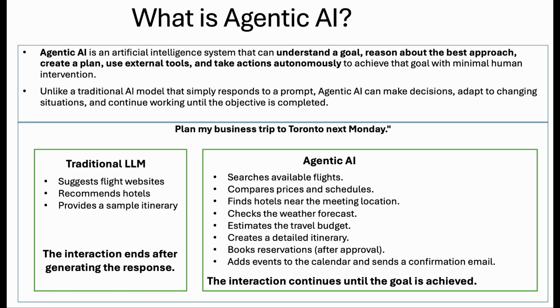The key idea to remember is that agentic AI is not just about generating intelligent responses, it's about accomplishing meaningful tasks. This shift from answering questions to autonomously completing work is what makes agentic AI one of the most significant advancements in modern artificial intelligence.